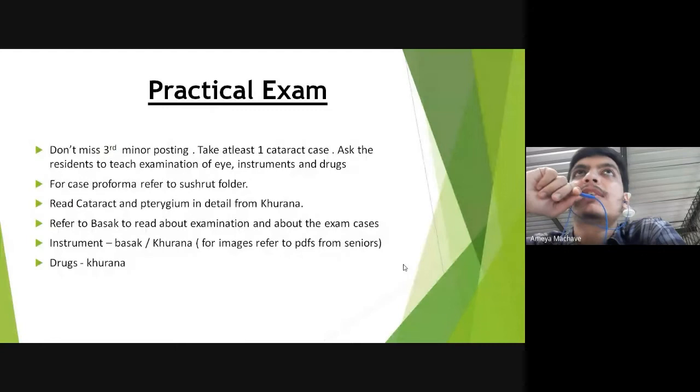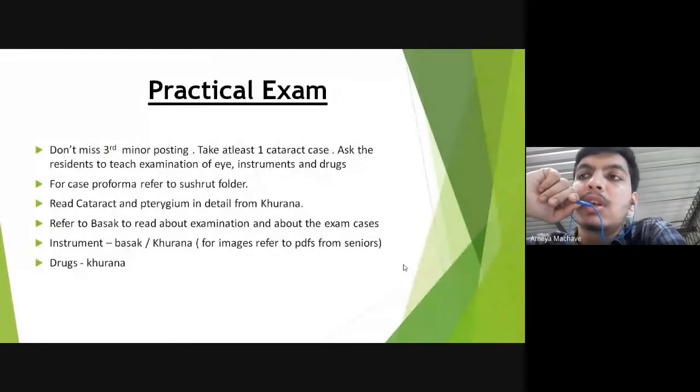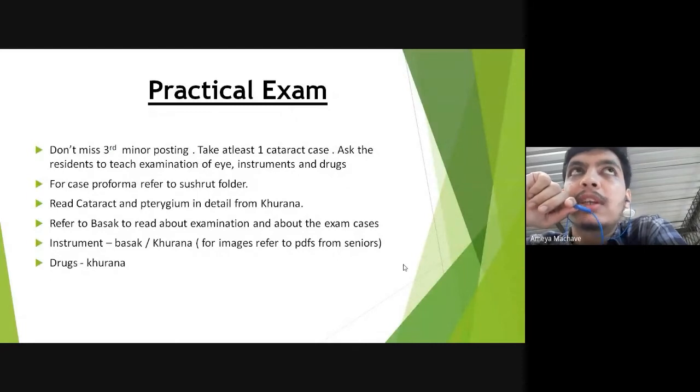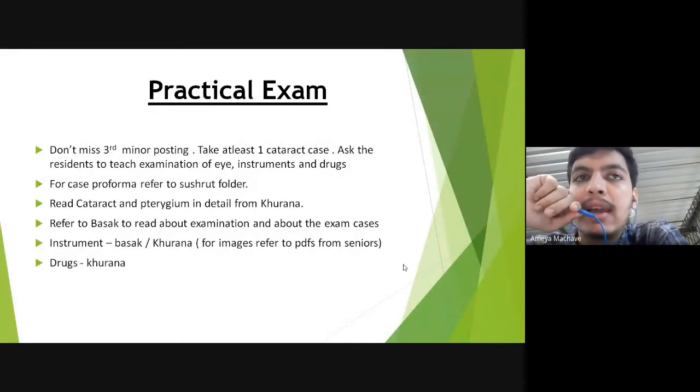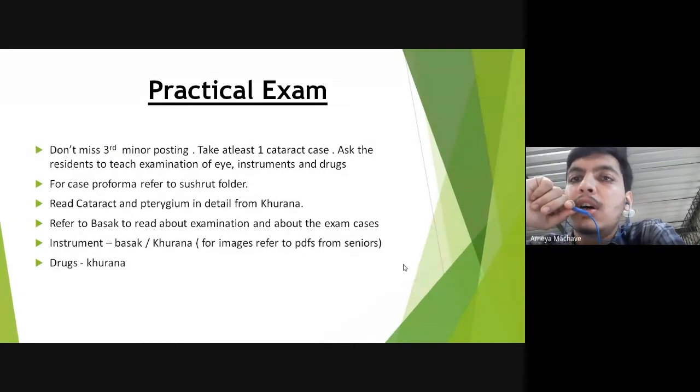So for the practical exam, you have a long case, you have instruments, and you have drugs. For the long case, the case pro forma, especially for the examination of the eye, starting from the eyelid, then the cornea, conjunctiva, and then as you go behind till the lens, the pro forma of examination is important. So for that, don't miss your third minor posting. You would have ophthalmology postings in second year as well as third year. Maybe if you are engaged in some other activity, you might not be able to attend it in second year, but do not miss the third minor posting, which is for 1 month.